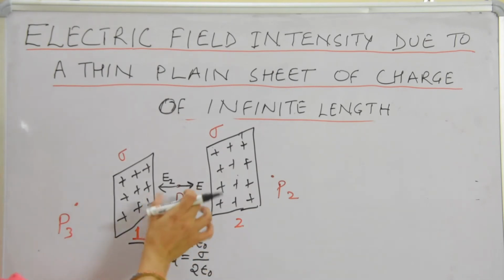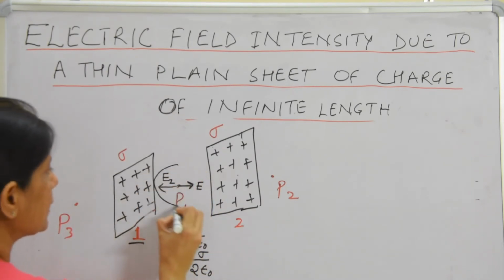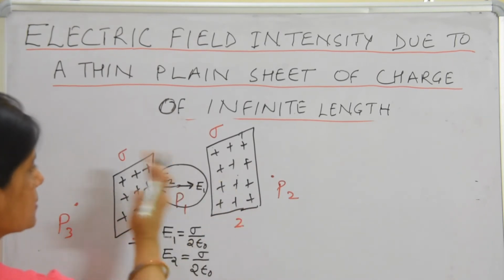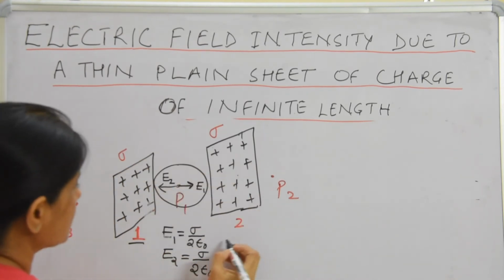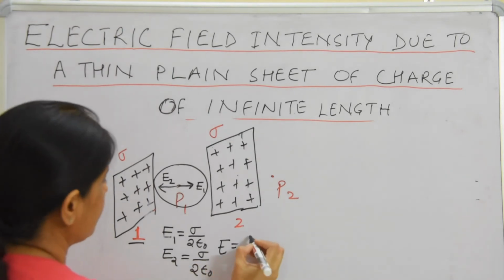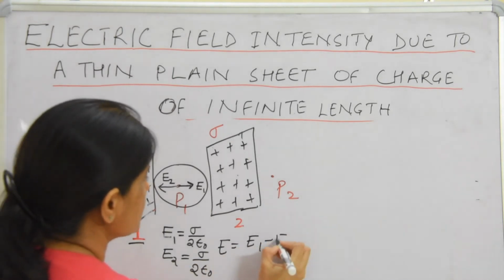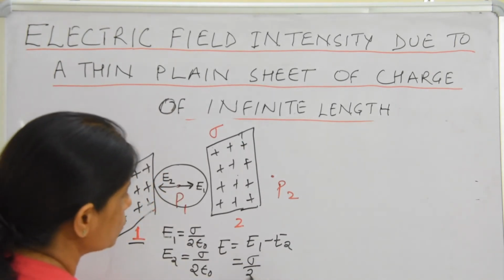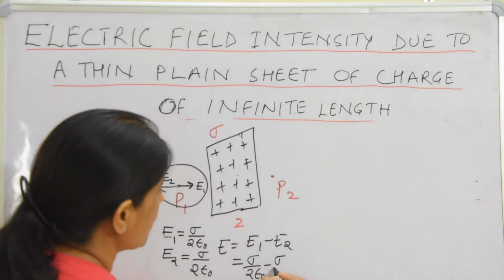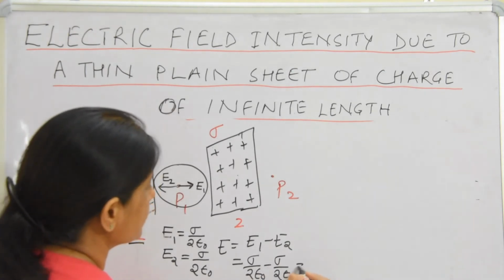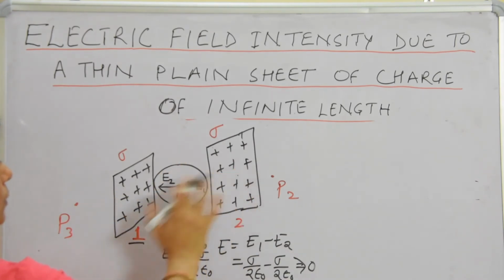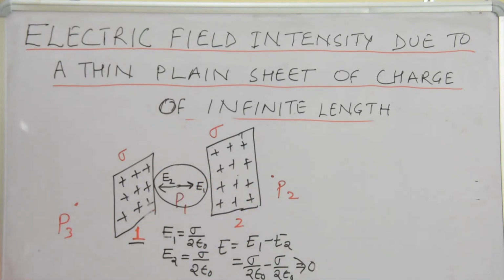Now, what is the value of total electric field at this point? This is E1, this is E2. Directions are different, so net E is E1 minus E2. That is sigma upon 2 epsilon naught minus sigma upon 2 epsilon naught, that is 0. This is the value of electric field intensity due to both the sheets at the center.